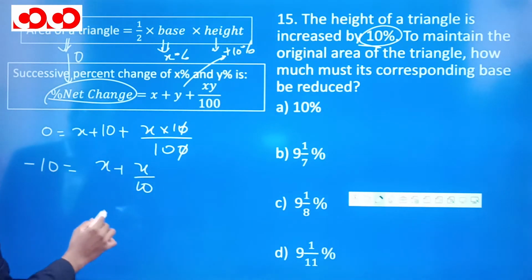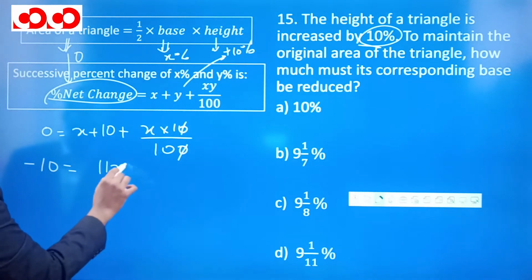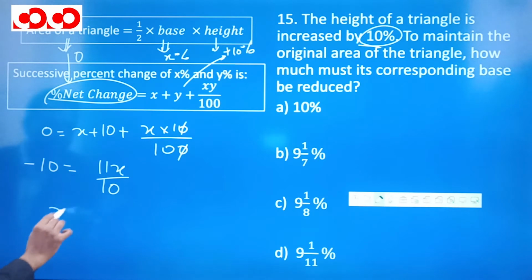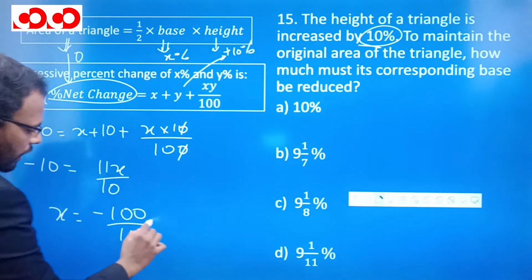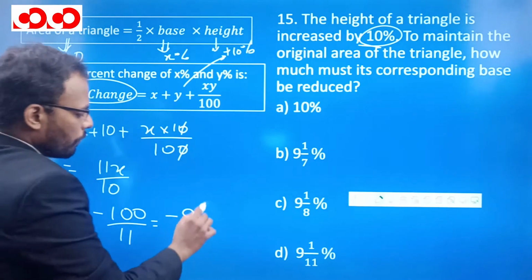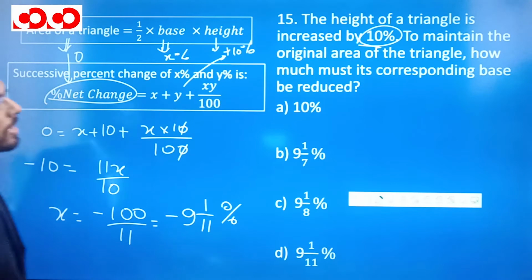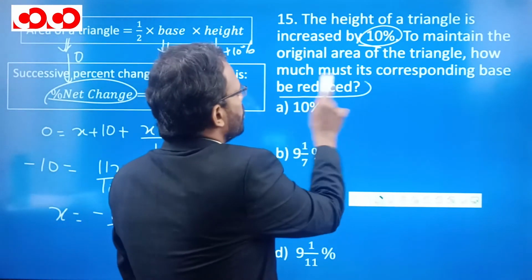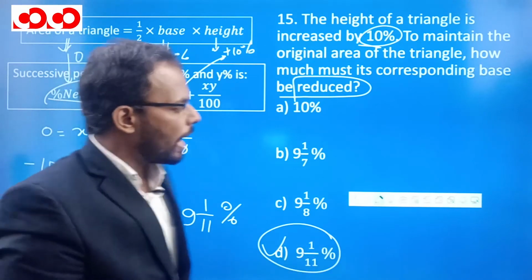What is x plus x by 10? You can write x plus x by 10 as 11x by 10. So x comes out to be, this will come this side, minus of 100 divided by 11. This is minus of 9 1 by 11. And minus means reduction. Minus means reduced, and by how much? 9 1 by 11%. I hope it is clear.